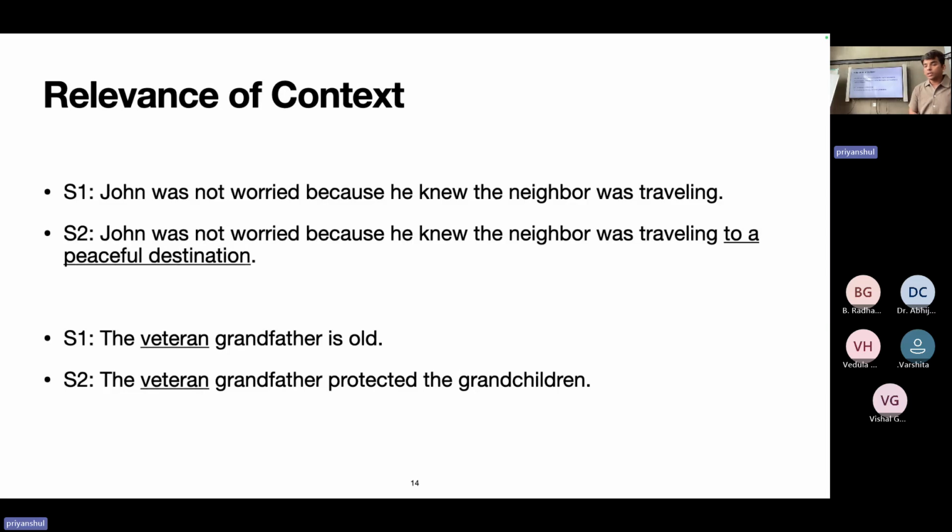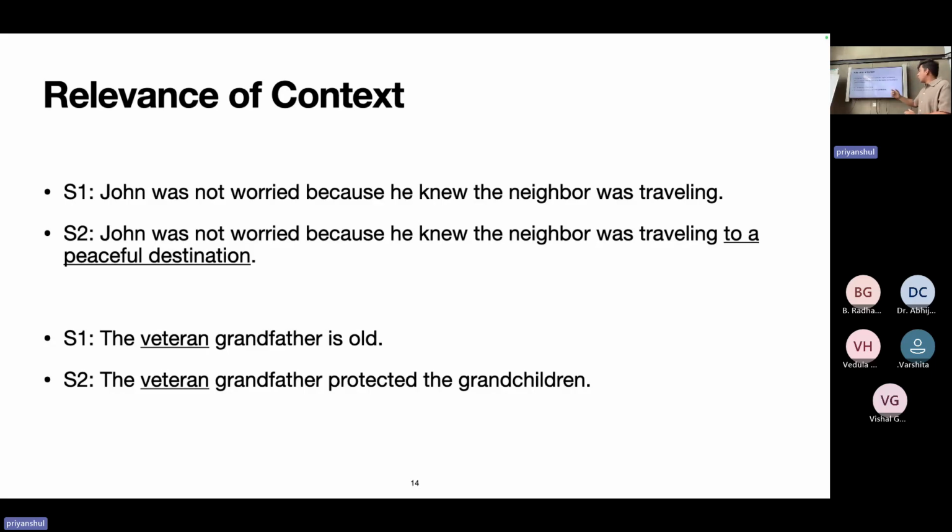Just as a side thing, I would like to show how relevant context is and why we approached it from a contextual modeling perspective. Consider the first example. Statement one says John was not worried because he knew the neighbor was traveling. In statement two, we add some context saying John was not worried because he knew the neighbor was traveling to a peaceful destination. On adding that context, the entire interpretation flips, because in statement one we have John not being worried about himself because his neighbor is traveling, whereas in statement two he's not worried about the neighbor because he knows that the neighbor is traveling to a peaceful destination.